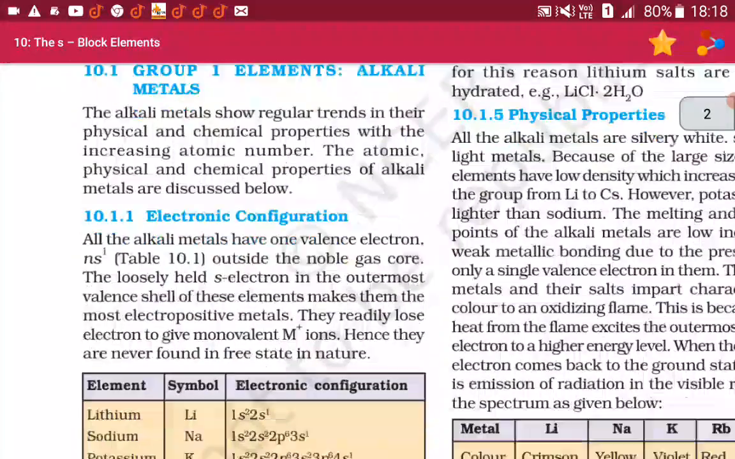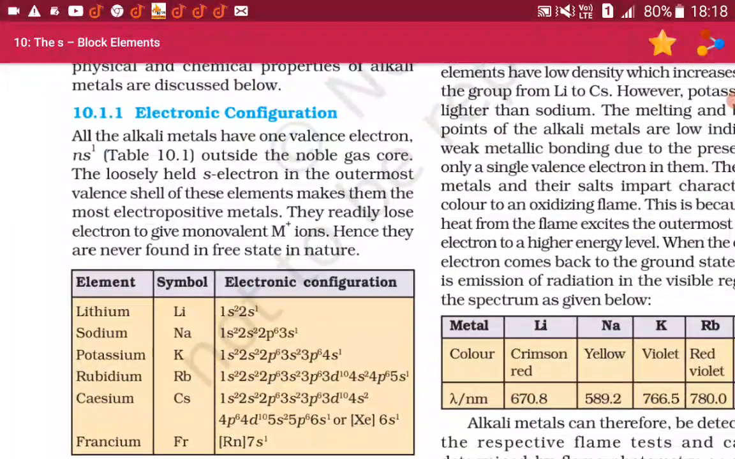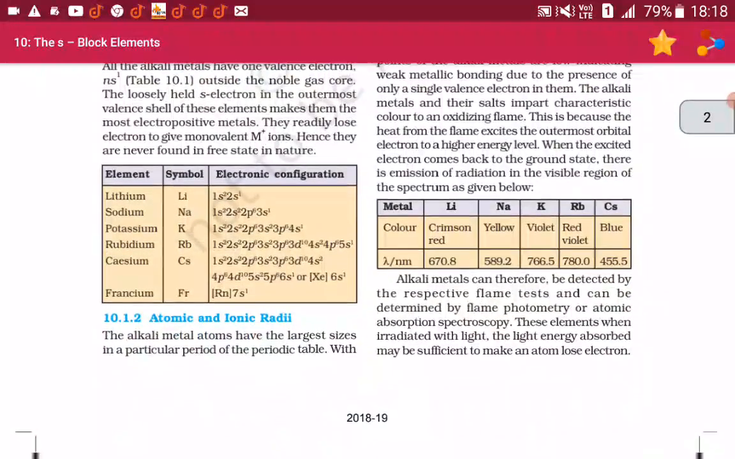10.1.1 Electronic configuration. All the alkali metals have one valence electron, ns1, outside the noble gas core. The loosely held s electron in the outermost valence shell of these elements makes them the most electropositive metals. They readily lose electron to give monovalent M+ ions. Hence, they are never found in free state in nature.